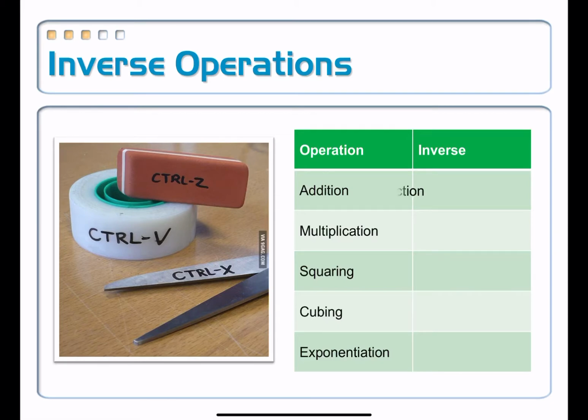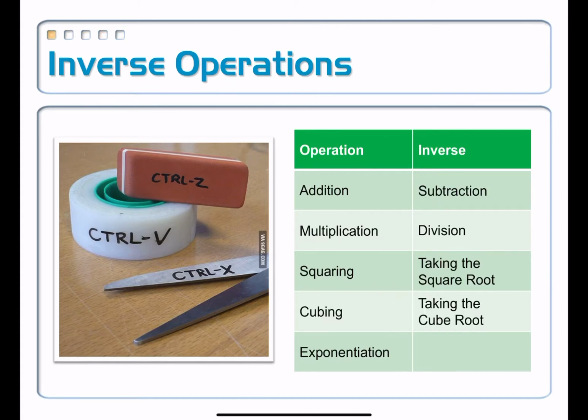It is, of course, subtraction. What's the inverse of multiplication? The inverse of multiplication, we've got division. Squaring, I've got something raised to the second power. Maybe I'm using the Pythagorean theorem and I've got c squared is equal to some number. If I wanted to undo that, I take the square root, right? And you did probably in last year's math class quite a bit of all of those things. Maybe not so much of this cubing. If you have an x cubed and you want to undo cubing, you take the cube root. It's very similar to the squaring and the square root thing.